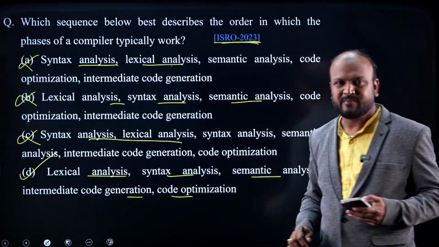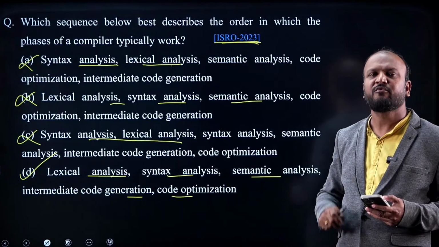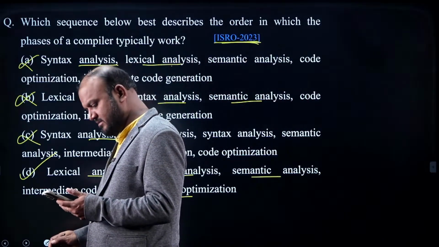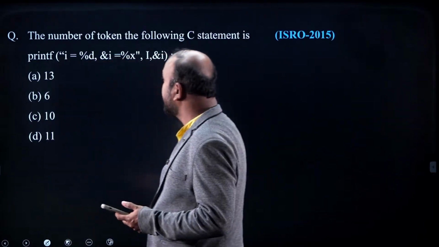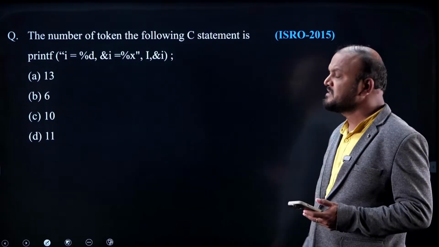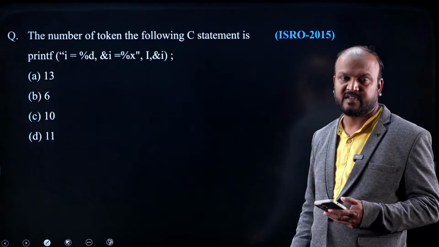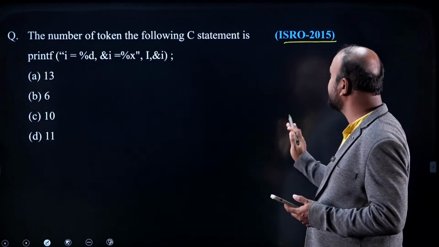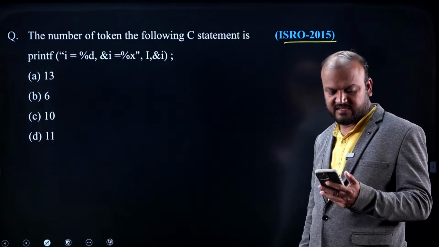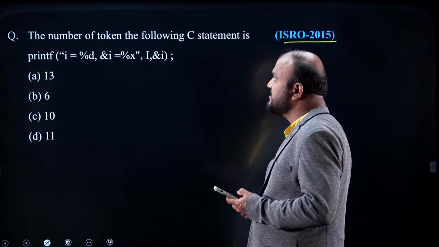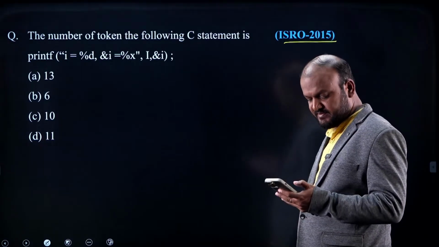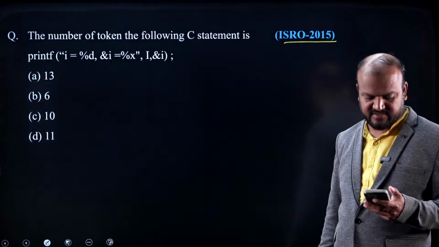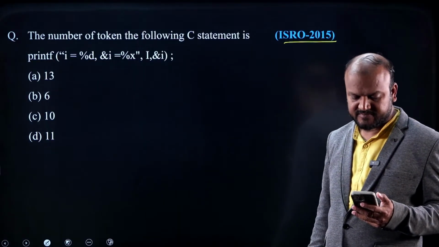What I observed is ISRO paper questions are very easy compared with GATE paper questions, because mostly I have seen theoretical types of questions. Look at this, the same question asked in GATE 2003. It is the same question, the data also not changed, asked again in ISRO 2015. Now what is the answer for this question? The number of tokens in the following C statement is. How many?